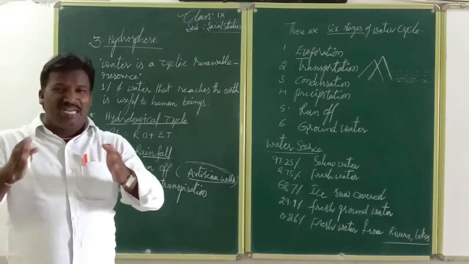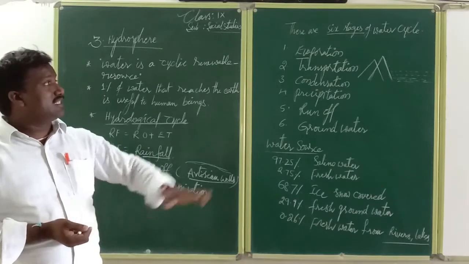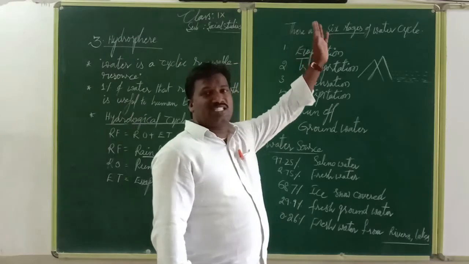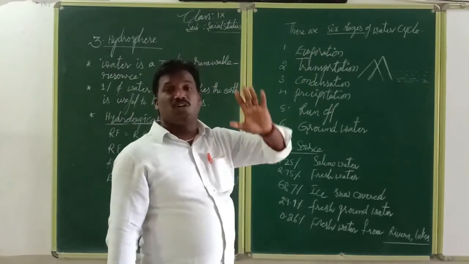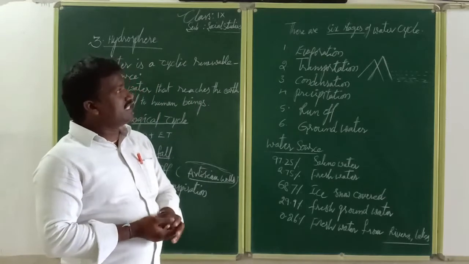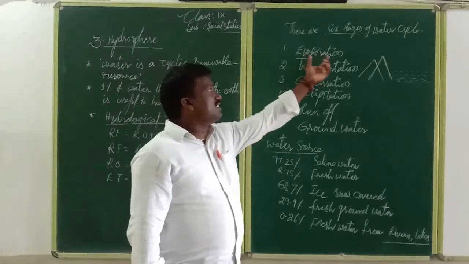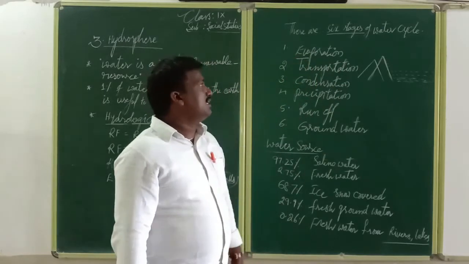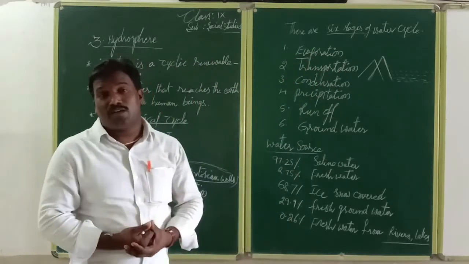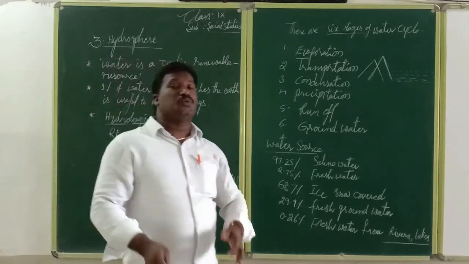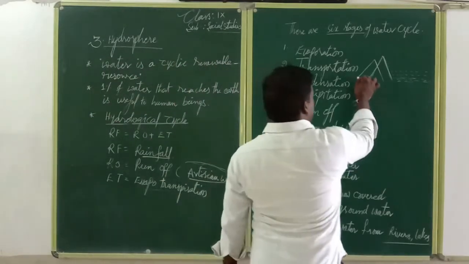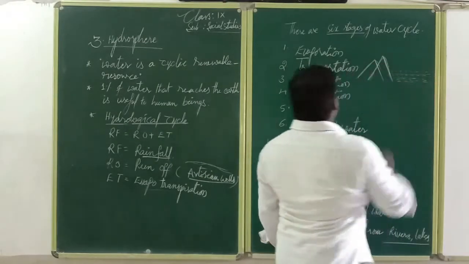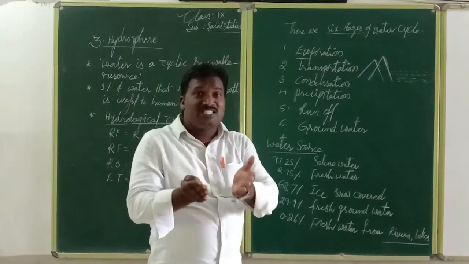Next, in this chapter we will discuss the 6 stages of the water cycle. How many stages of the water cycle are there? 6 stages. In the 6 stages, every stage is very important. The first one is evaporation. Evaporation means water changes into vapor. For example, we can take the hilly areas. In the hilly areas, what do we have? Water.